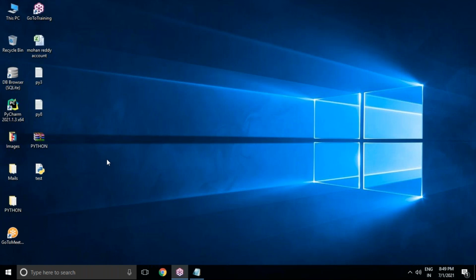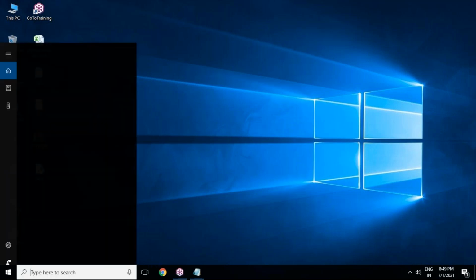There are two options again. Okay, your script file is ready, but how can I execute it? Two options are there. Option number one, using Python IDLE software. Option number two, using command prompt. Let me show you through IDLE software.